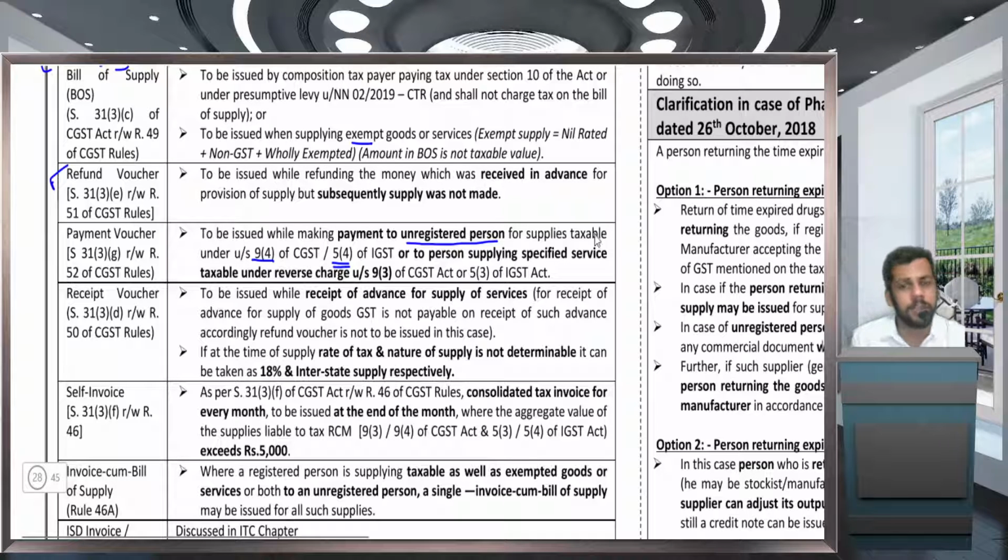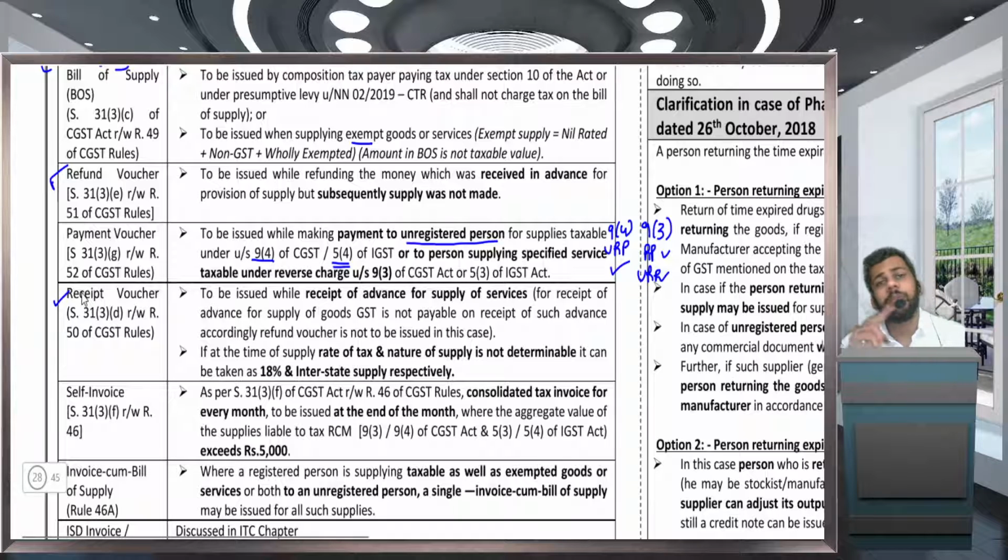Clear? Okay. So in case of 9(4), while making payment to an unregistered person, a payment voucher is to be issued. In case of 9(3), even if he is a registered or unregistered person, a payment voucher is required to be issued. Receipt voucher we have already done.